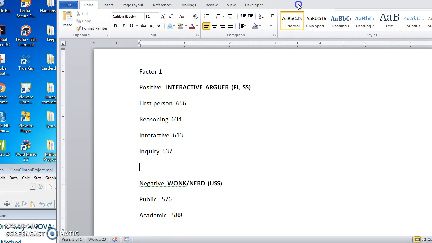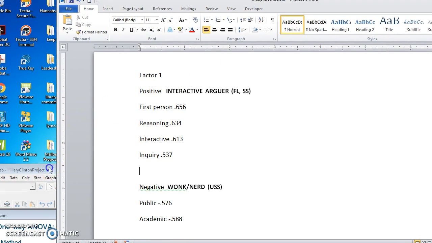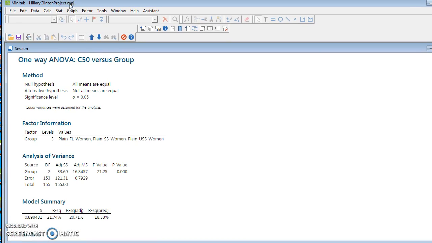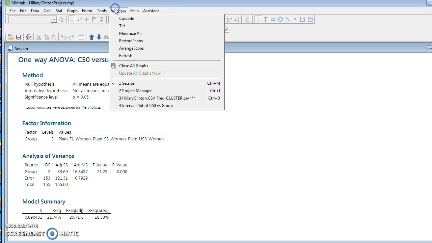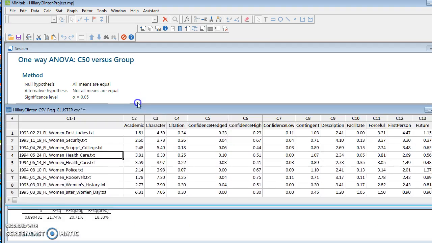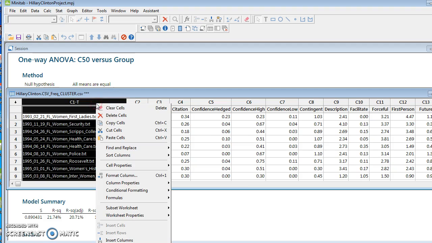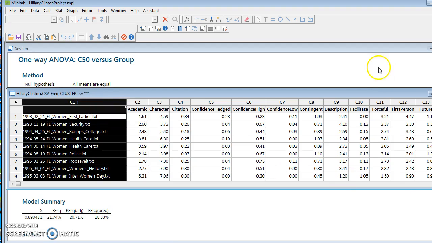What we can do is go back to the statistical package. We can go back to the actual text and values. We can click on the names and copy them.